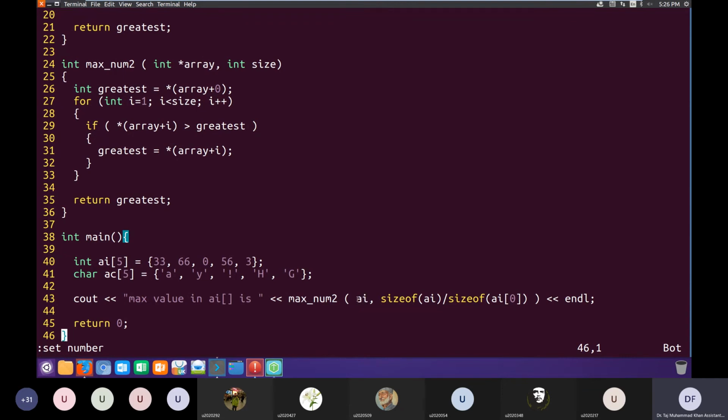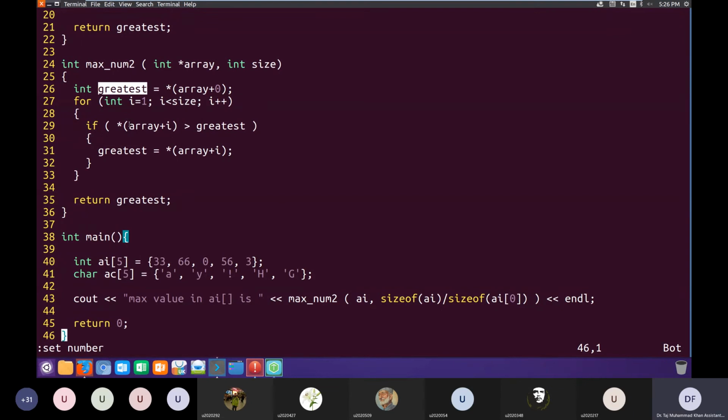So this ai contains the address of the first element of the array. Therefore, this pointer array on line 24 receives the address of the first element of the array. So if I dereference this array, which is the address of the first element, I'll get the value of the first element of the array, which I store in greatest.